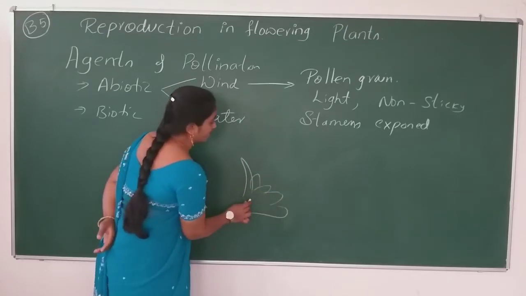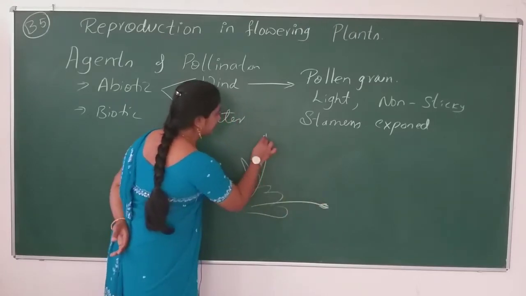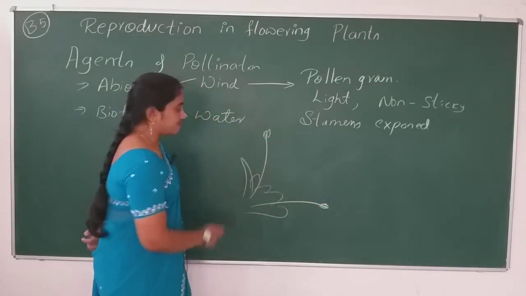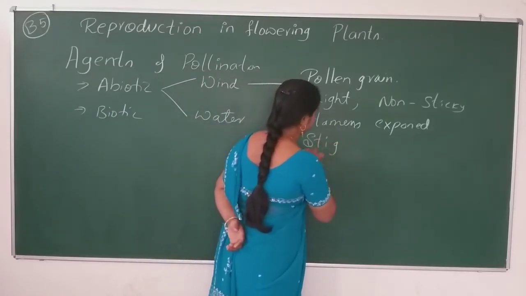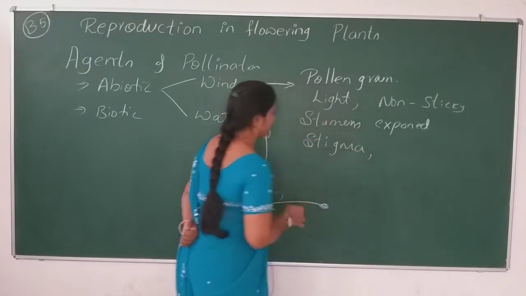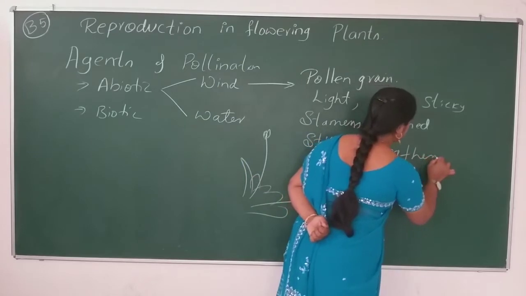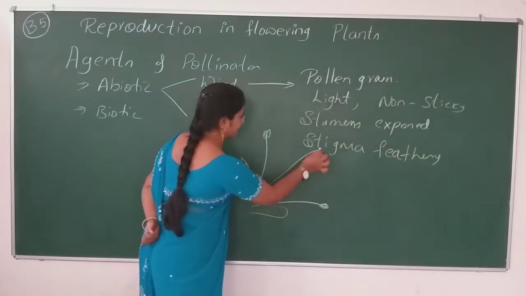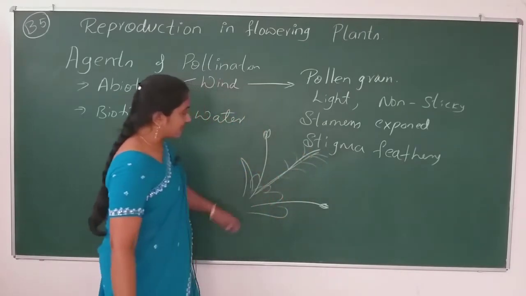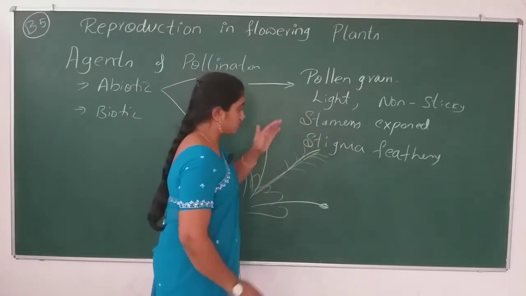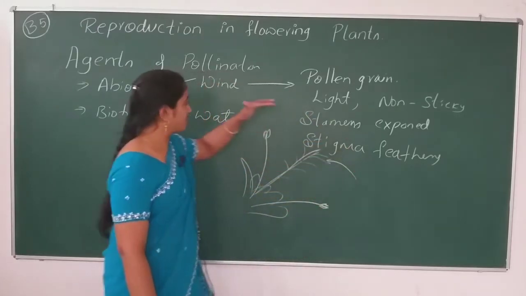Think this is the flower, the stamens will be like this. It means stamens are exposed, and the stigma here is feathery in nature like this, and it will be wavy so that the stigma can trap the pollen grains coming with the wind.